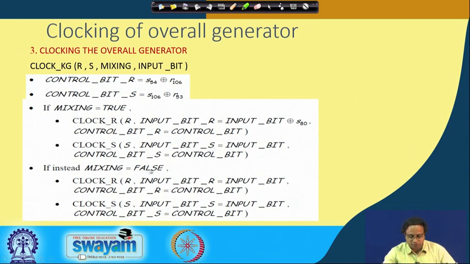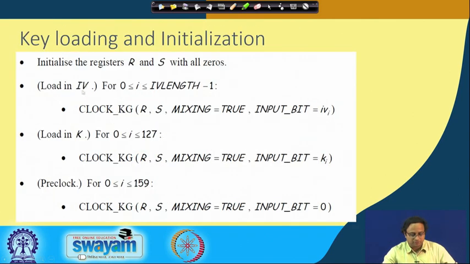If you set mixing to false, then register R works independently, so this particular XOR is not present when you are updating clock_R. Now, as I said, initially there is a phase when you are loading the key and the initialization vector.